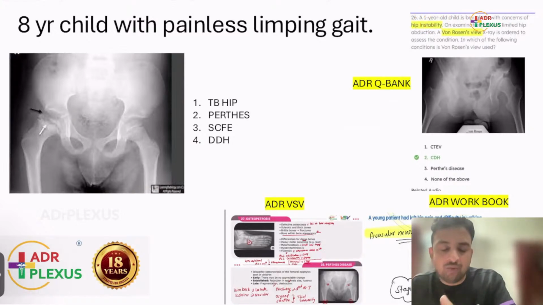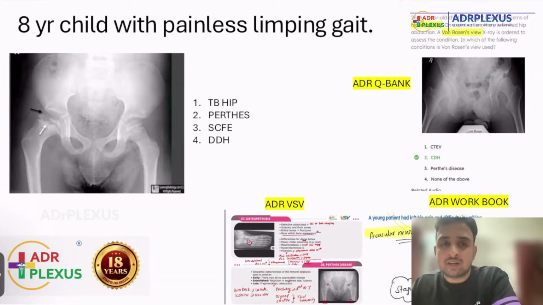Another very common question which usually comes up in the exam is pediatric hip. So there are three differentials. If the patient is an obese 13 or 14-year-old child, then it could be a SCFE. Okay. If the patient is a young child with difficulty in walking, and if you're able to see fragmentation or sclerosis of the epiphyseal region, then that is avascular necrosis, also called Perthes disease.